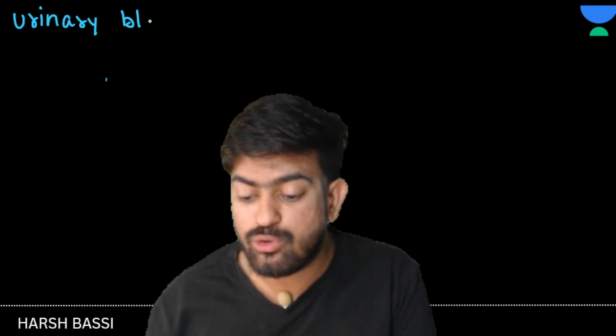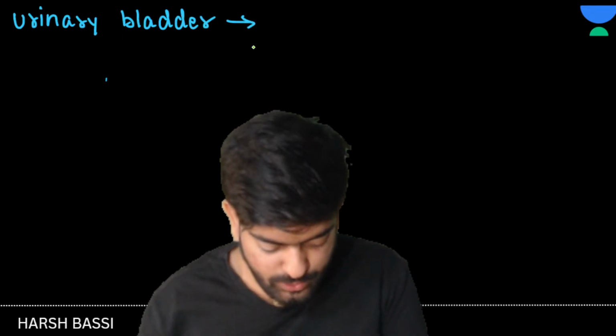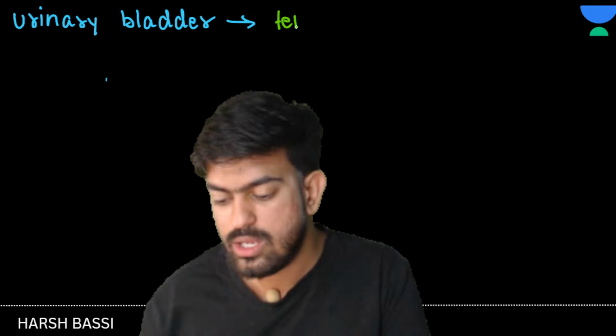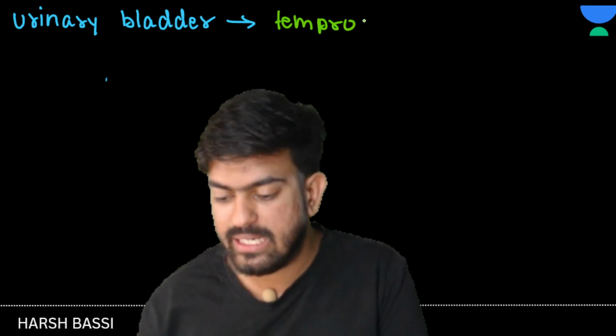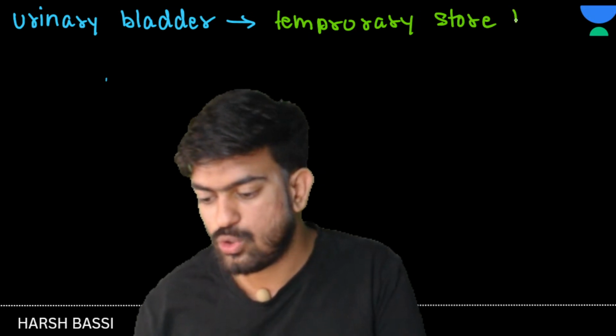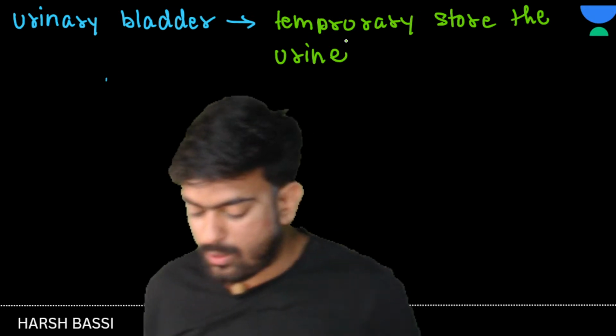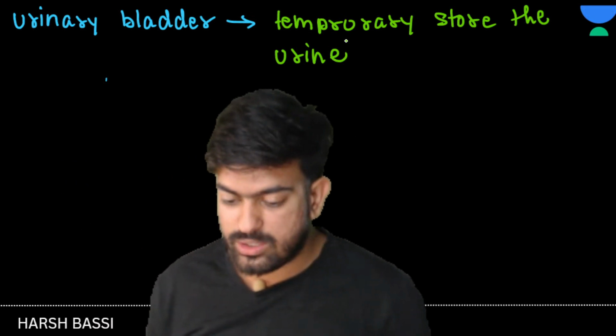So what's the function of the urinary bladder? The function of the urinary bladder is to temporarily store the urine. Yes or no? Temporarily store the urine. Clear? Okay. Now what happens about this urinary bladder?